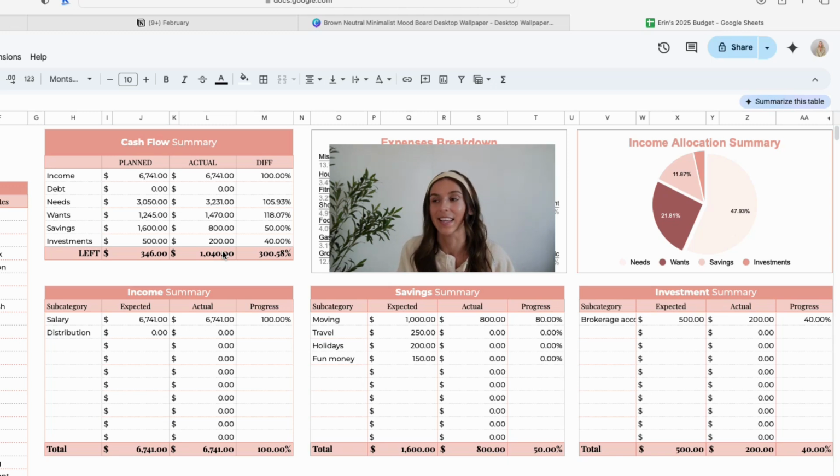So there's really nothing exciting there, but I do like to wait until the end of the month and see, okay, what did I make? What did I spend? And what do I want to do with the leftover money? And that brings us to the end of my February monthly reset.